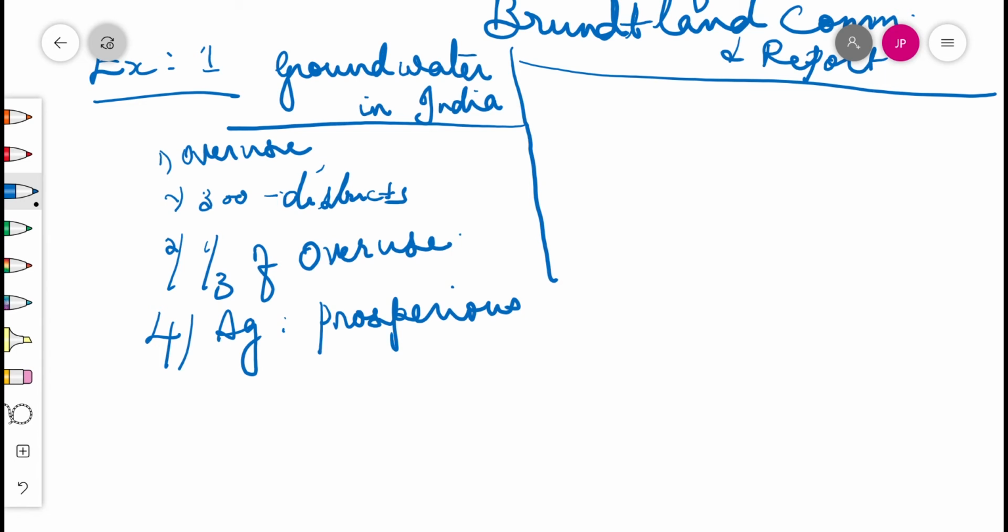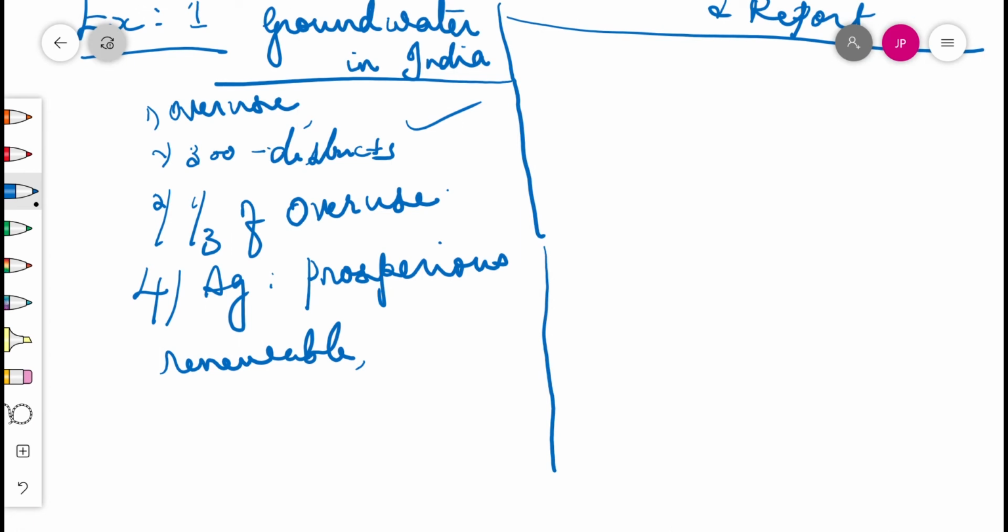So why is groundwater overused? Can there be development without overuse? Yes, groundwater is an example of a renewable resource. The resources are replenished by nature as in the case of crops and plants. However, even these resources may be overused. For example, in the case of groundwater, if we use more than what is being replenished by rain, then we would be overusing this resource.